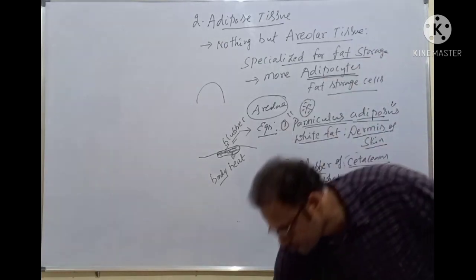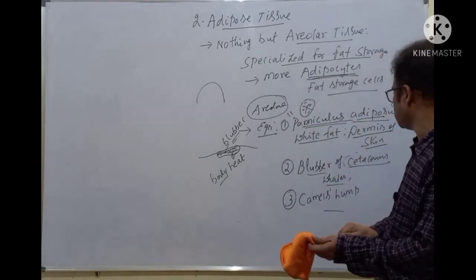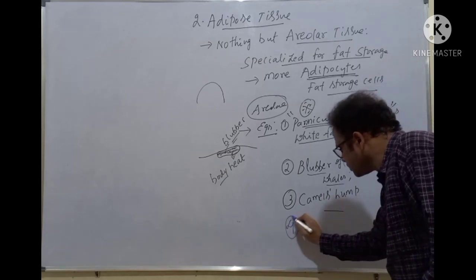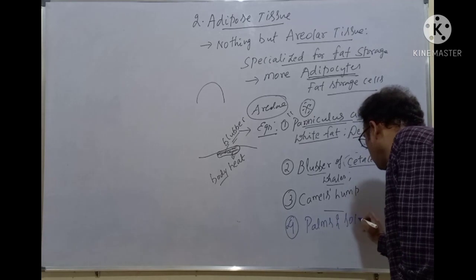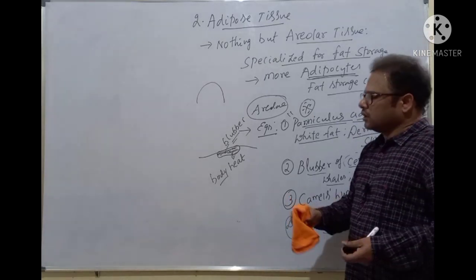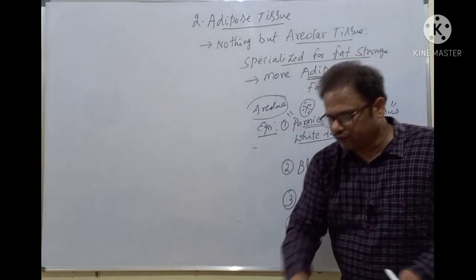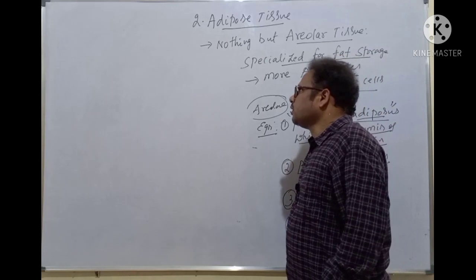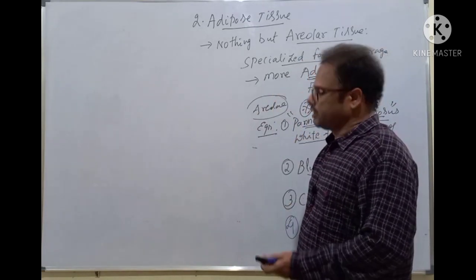Okay, students. Next one is palms and soles. The fourth example: palms and soles are other examples of adipose tissue. Okay, students. Now this adipose tissue, as you know, consists of adipocytes. There are different types of adipocytes in infants and adults. There is a lot of difference there. What is that? Let's discuss now.